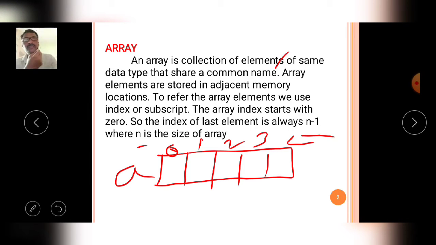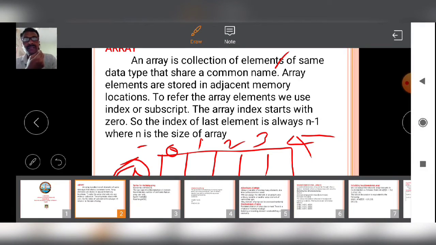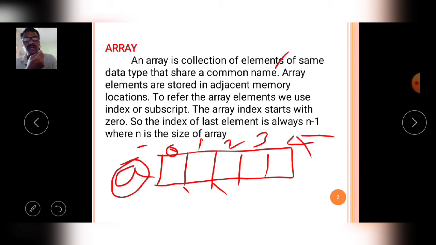For example, if a is of integer data type, then a of 0 occupies 2 bytes, then after that 4 bytes, 6 bytes, 8 bytes, and at last 10 bytes. In total the integer array occupies 10 bytes of memory in the random access memory.